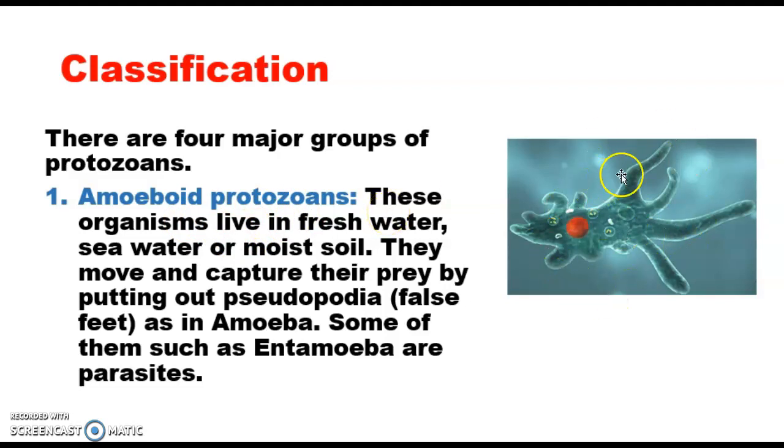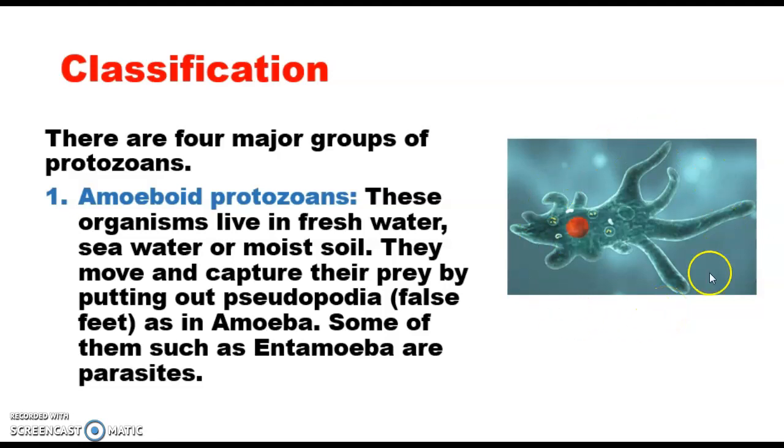You can see the example of amoeboid protozoan. This is amoeba, and Entamoeba histolytica is another example of this group. Their movement is by pseudopodia. You can see these are the pseudopodia. Pseudopodia means false foot. Okay, so they use these pseudopodia for capturing prey.